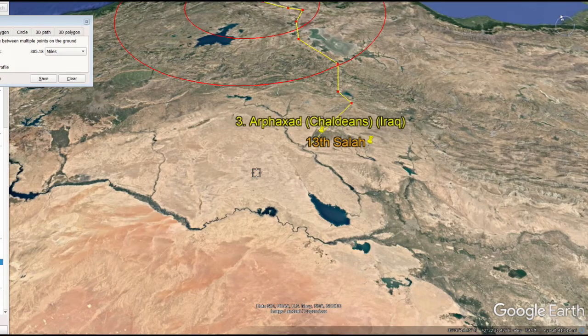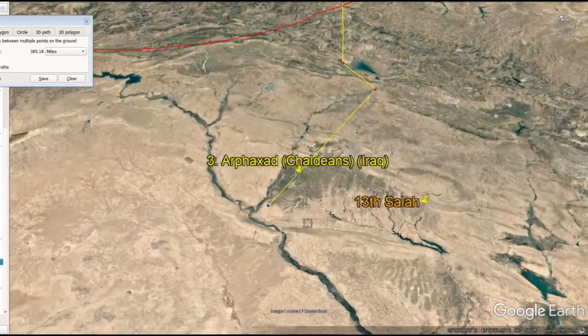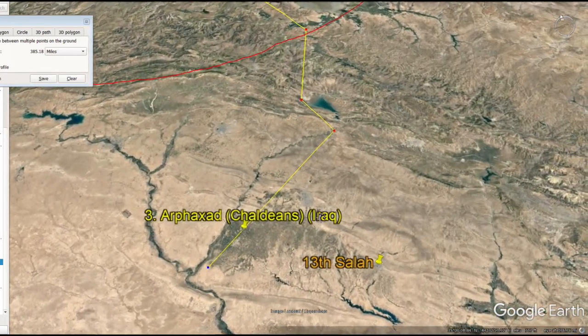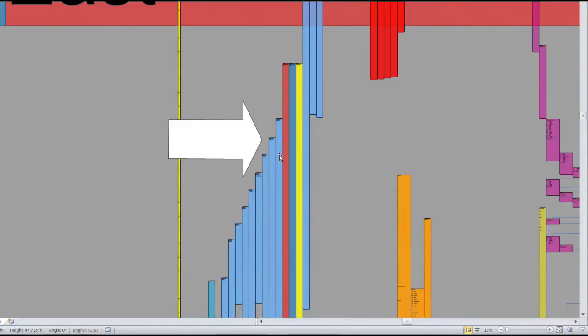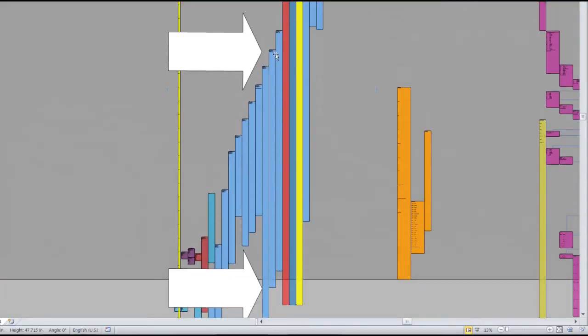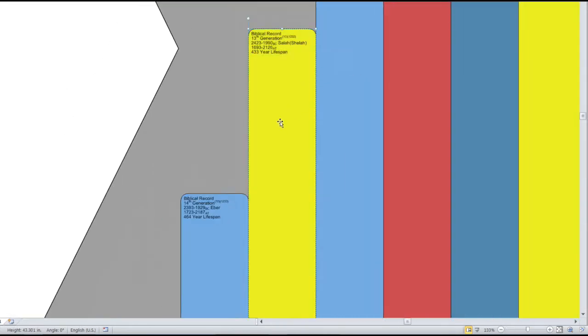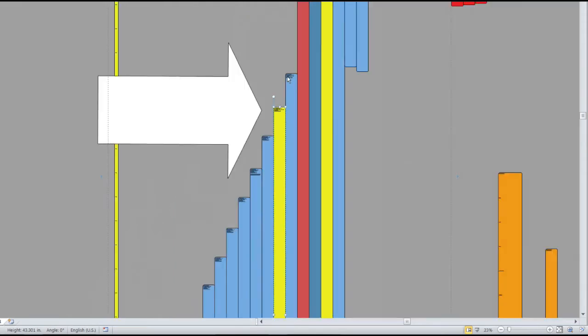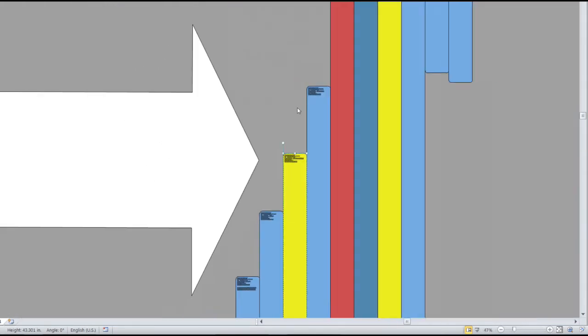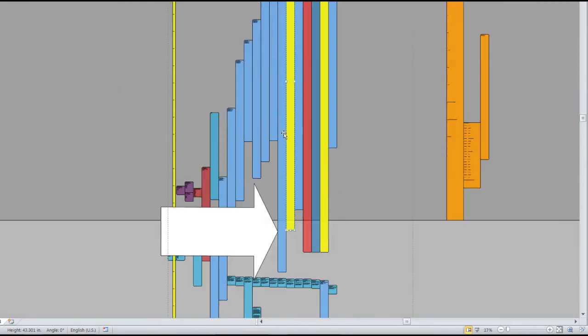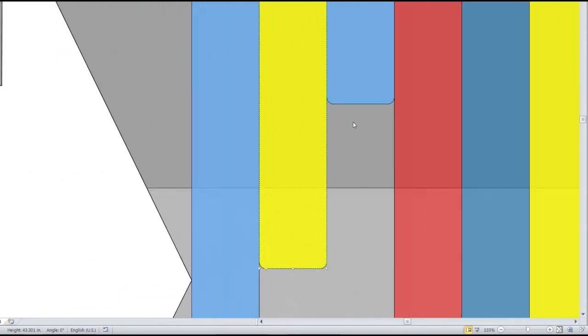So one explanation of not knowing the exact location of Sayla is that he may have worked his father's farm. In that case, he still would be in this area, and this whole section is where Arphaxad is known to be. We can see on the periodic table of history how the life of Sayla, if we zoom up here, and I'll highlight them, the life of Sayla is overshadowed by Arphaxad, and the land is known by Arphaxad. And we look at how long they lived. Sayla only lived a little bit past his father, Arphaxad.